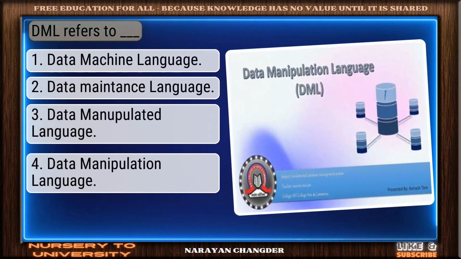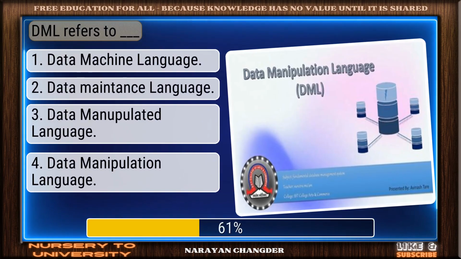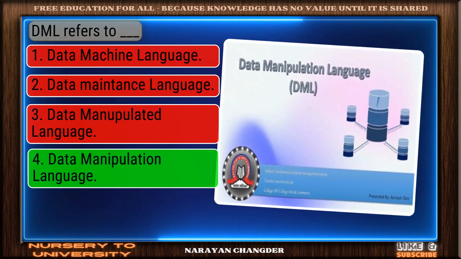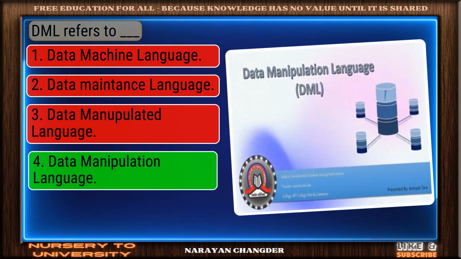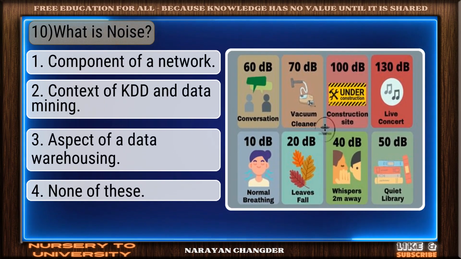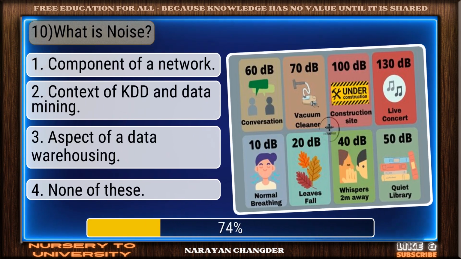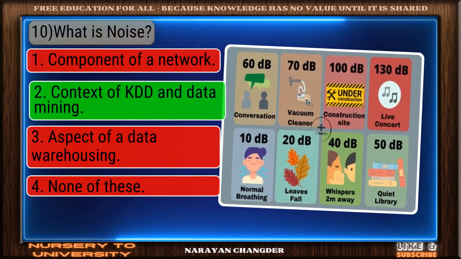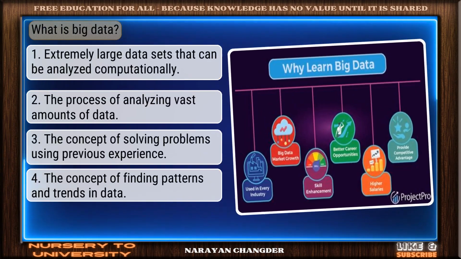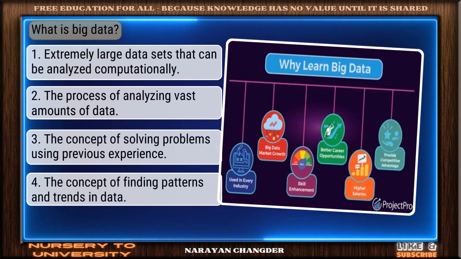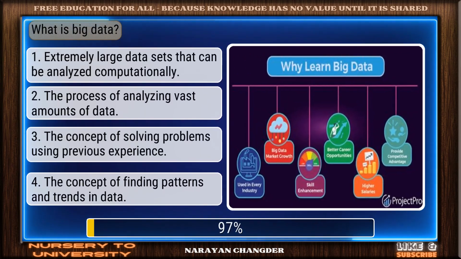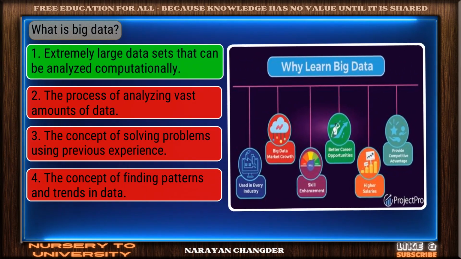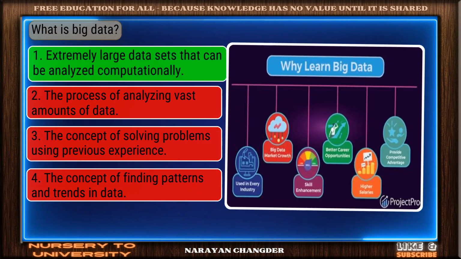Question number 76. DML refers to dash. Right choice. Data manipulation language is the best answer. Question number 77. What is noise? Exactly. Context of KDD and data mining makes sense, and it is the right choice. Question number 78. What is big data? Solid response. Extremely large data sets that can be analyzed computationally is a valid choice.